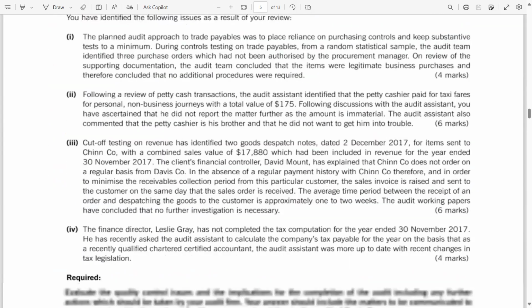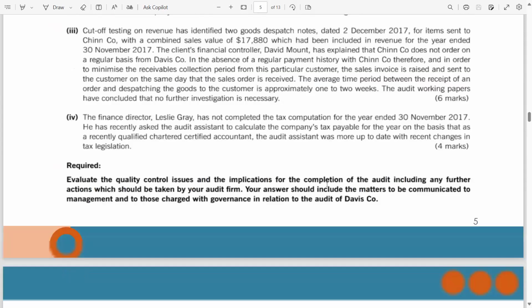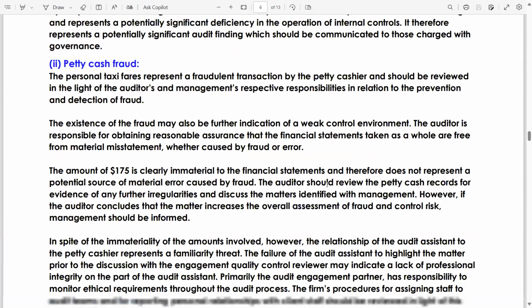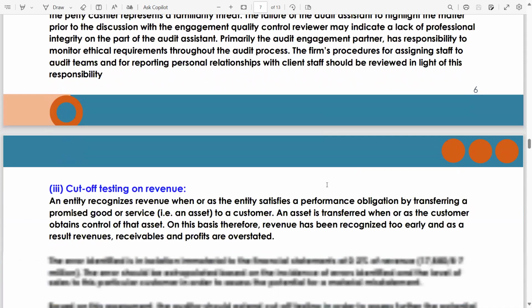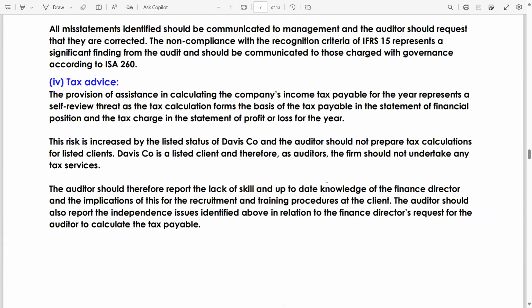Now there are three other parts which I would like you to solve, even though I have written down their answers as well. Let me show you. For part two, petty cash fraud. Part three, cut off testing on revenue, and part four, tax advice. So try to solve these questions, then compare with these. If 40-50% of your answers are matching, then you are on the right track. If not, then you can discuss with me.